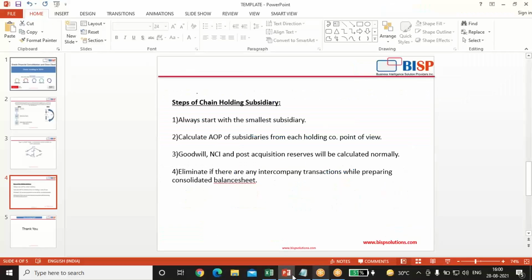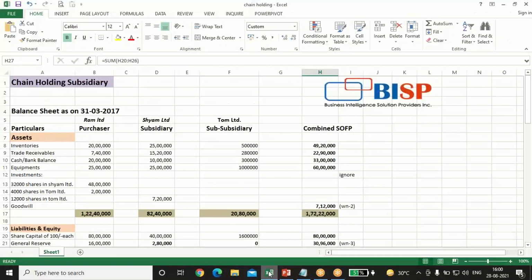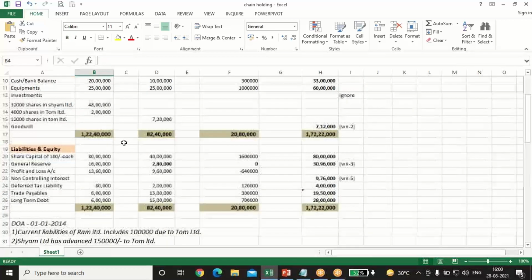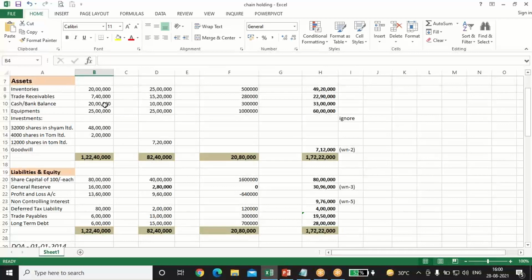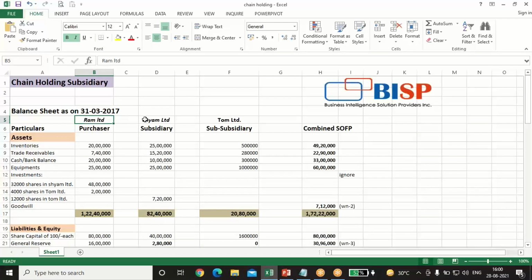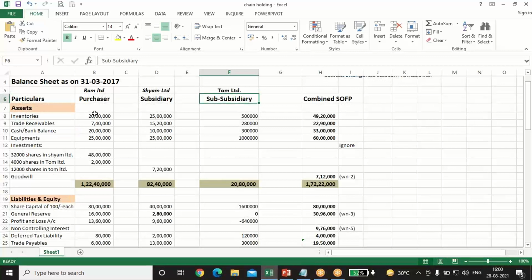Okay, now we'll see this example through Excel. Chain holding subsidiary balance sheet is given as on 31st March 2017. There are three companies Ram, Sham, and Tom Limited. Ram Limited is the parent, Sham Limited is the subsidiary, and Tom Limited is the sub-subsidiary.